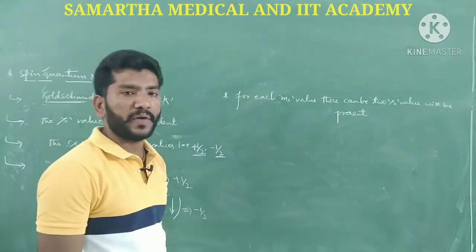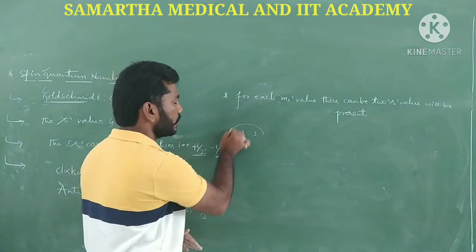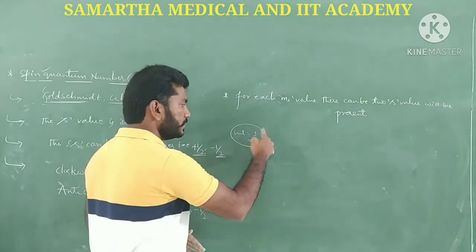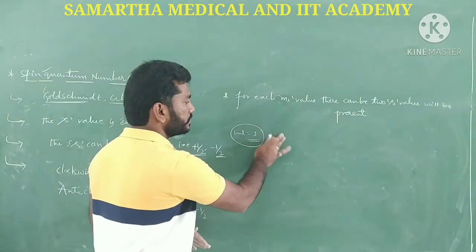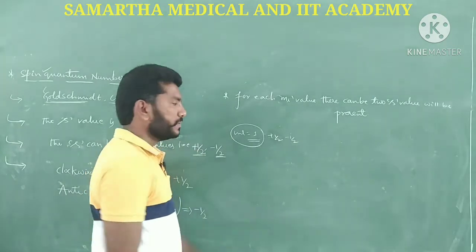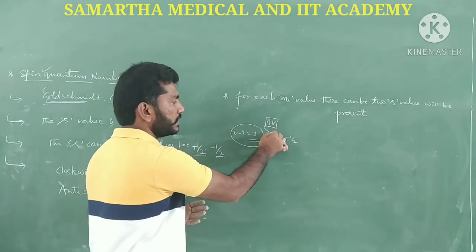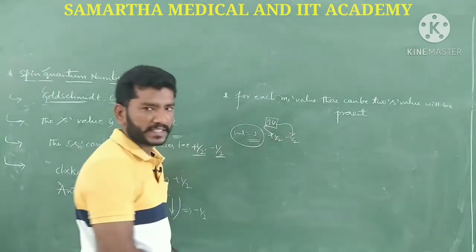Suppose you consider ML value to be 1, then for that particular electron there will be plus half or minus half. Means in one particular subshell, how many electrons will there be? 2 electrons, right? For one electron plus half, for another electron minus half, just like that.